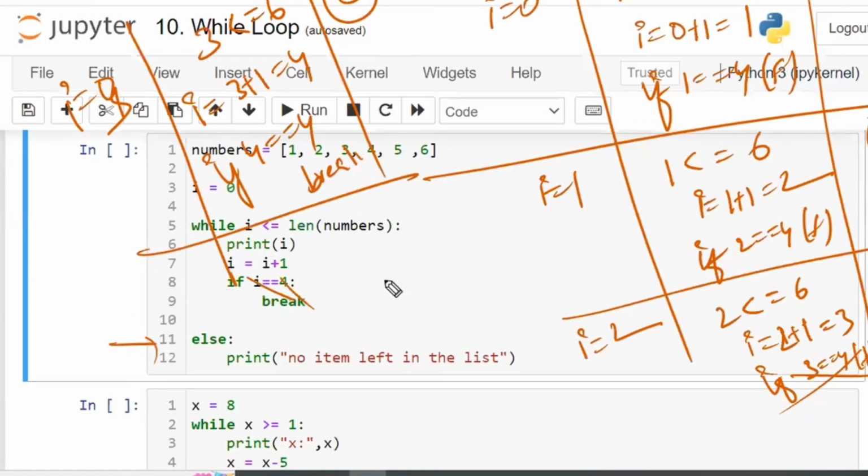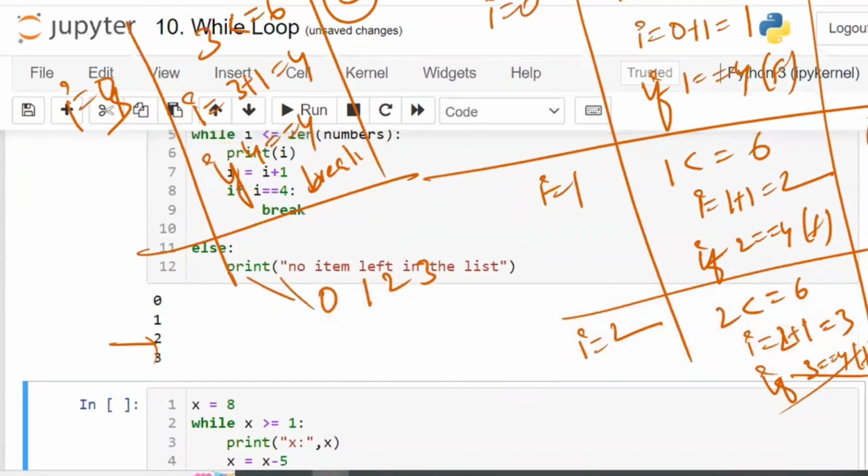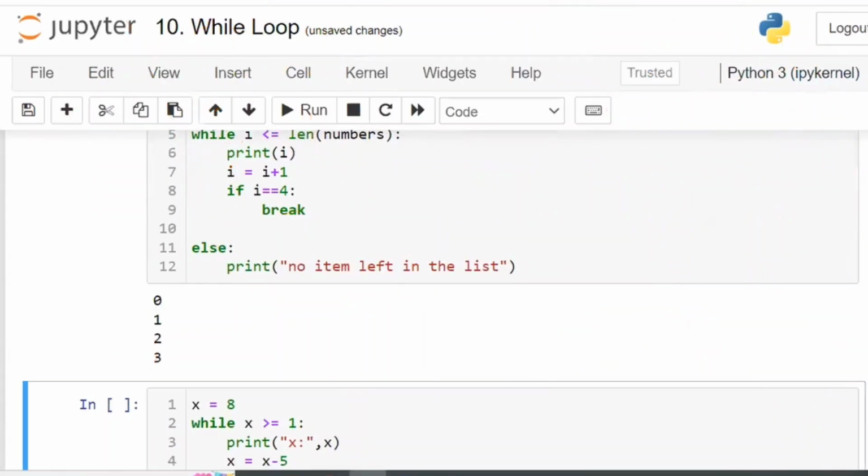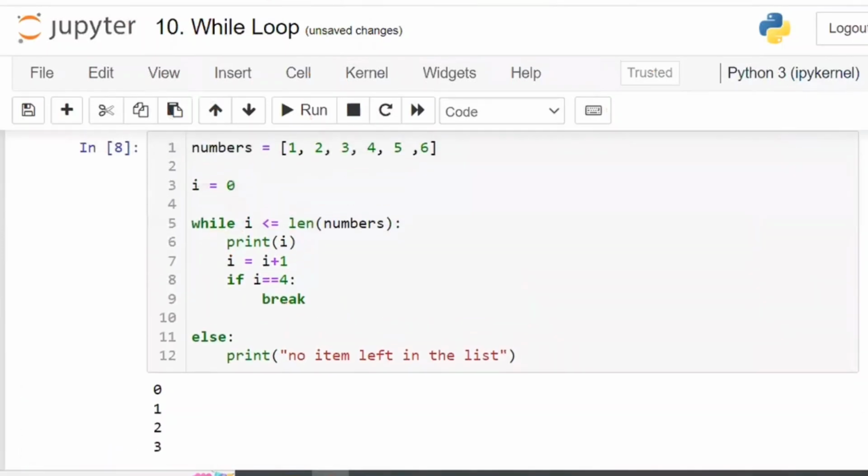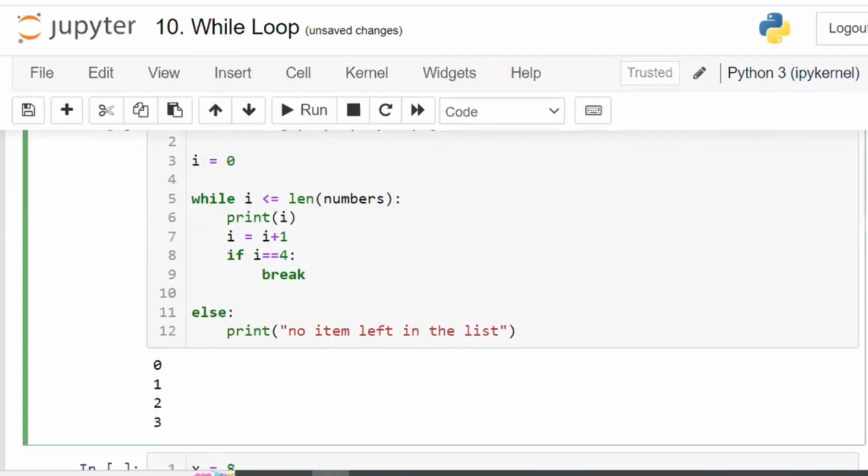Now, will the else part be printed or not? No. So finally, what is your output? 0, 1, 2, 3. Perfect. Done. That is the answer. Right? Is that clear? Now tell me, in this particular code, what is the use of these numbers? Just to calculate the length.